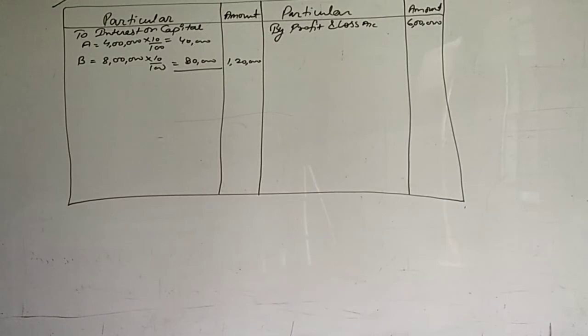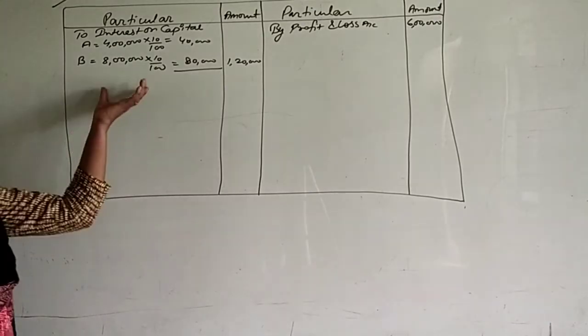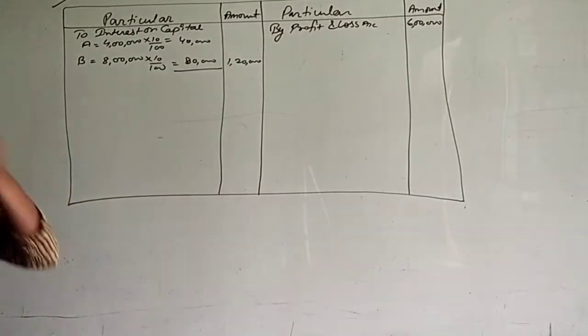There is no additional capital in the question. There is no drawing against capital. So just simply we have to calculate interest on capital. Next point. B is entitled a commission of 10% on net profit remaining after deducting interest on capital but before charging any commission. What is the point?